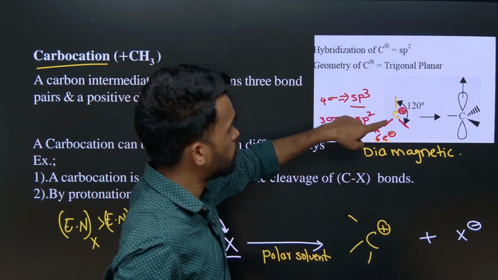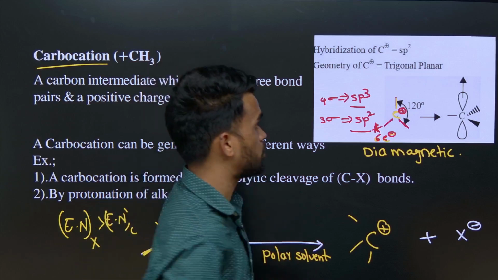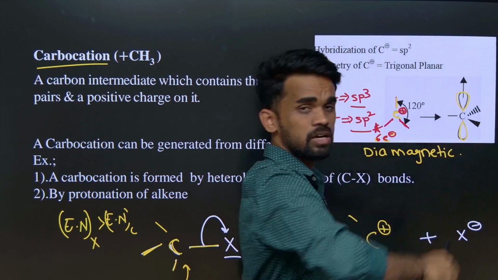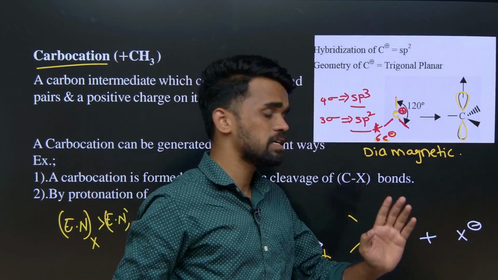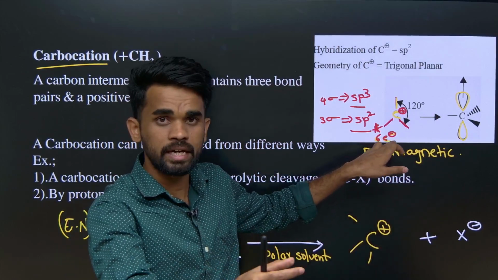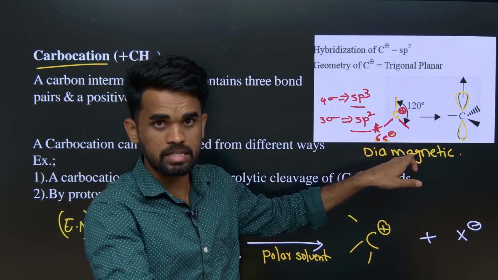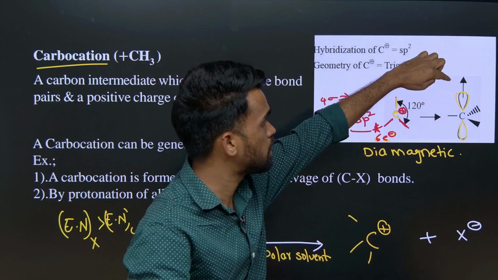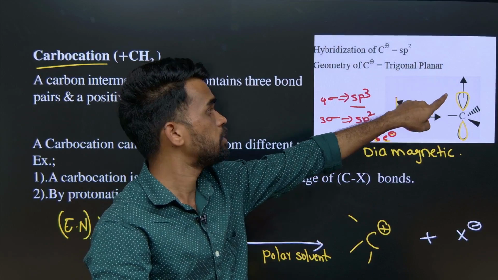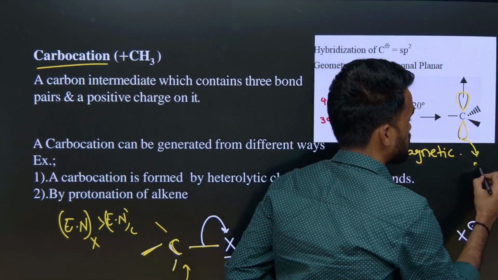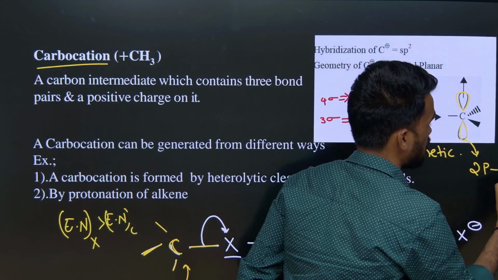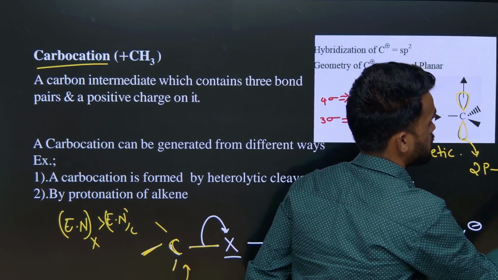And see, now one positive charge means it has one vacant orbital, which we are going to represent like this. Since it is vacant, it is having only 6 electrons. In order to fulfill its octet, the carbon needs 2 more electrons, right? So this empty orbital is there to accept the incoming 2 electrons. So the empty p orbital is waiting to accept incoming electrons. This is the empty 2p orbital of that carbon. I hope this is also clear.